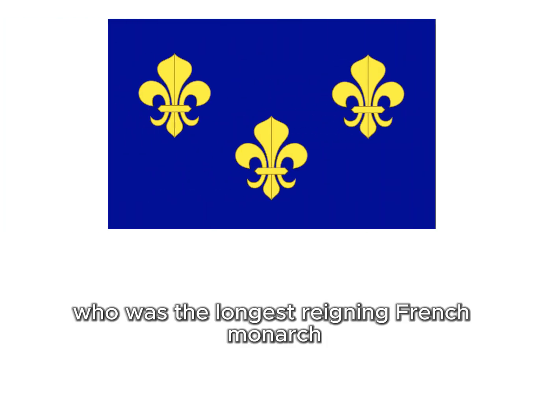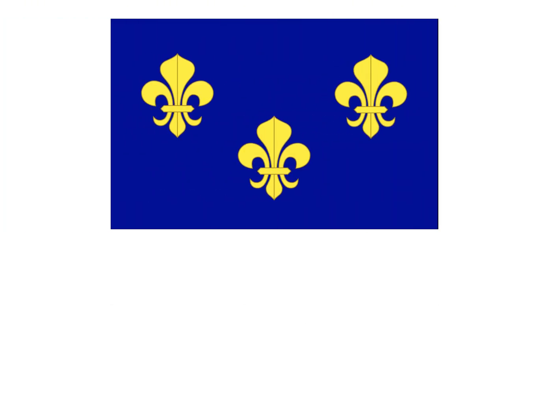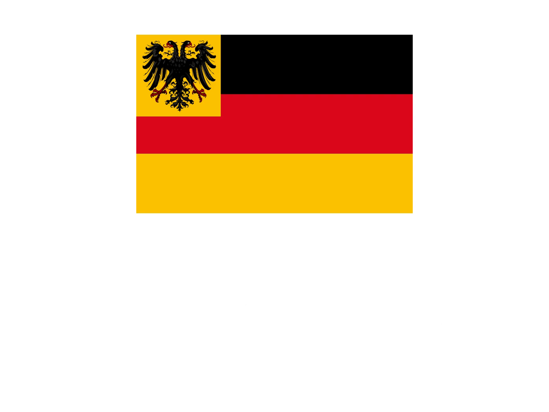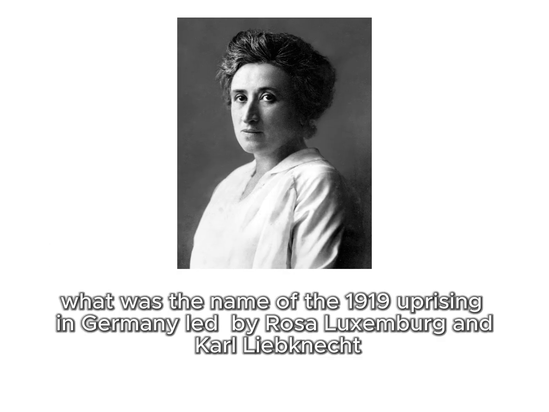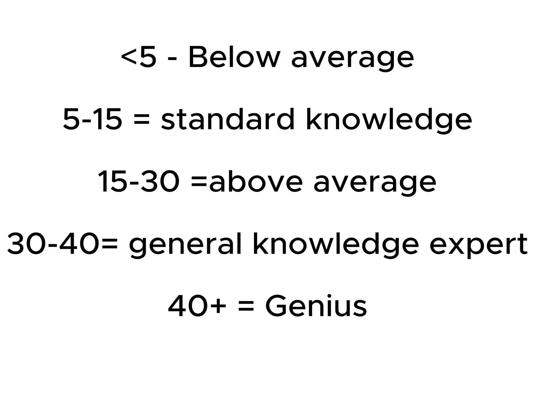Question 45. Who was the longest reigning French monarch? Louis XIV. Question 46. What German state led the unification of Germany in the 19th century? Prussia. Question 47. What was the name of the 1919 uprising in Germany led by Rosa Luxemburg and Karl Liebknecht? The Spartacist uprising. Now time for the scores.